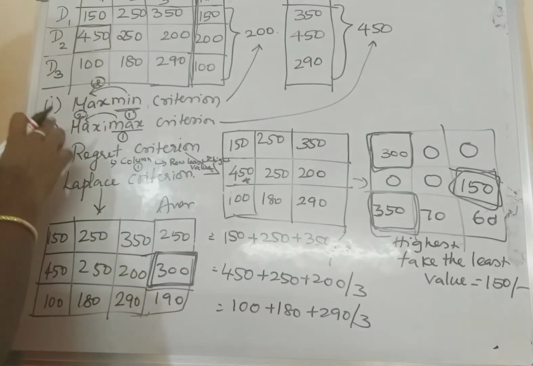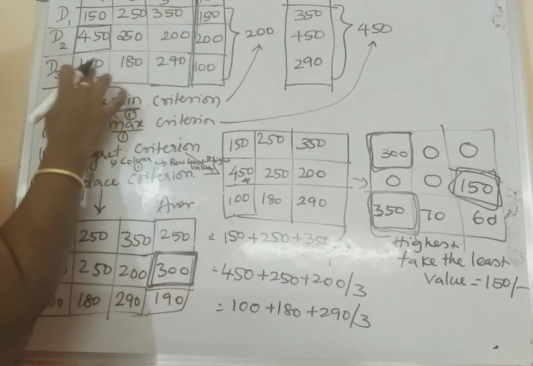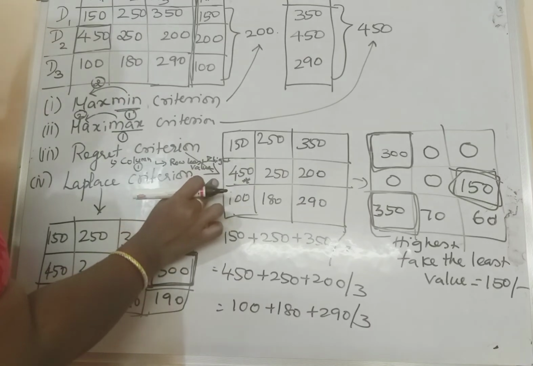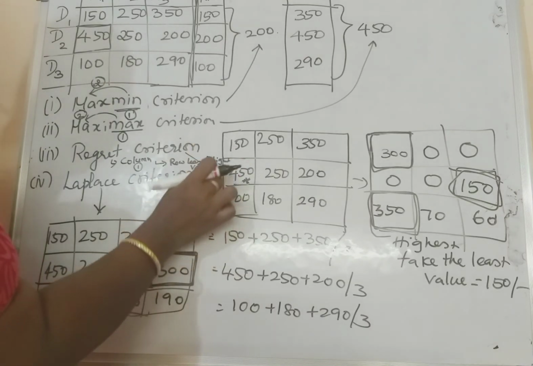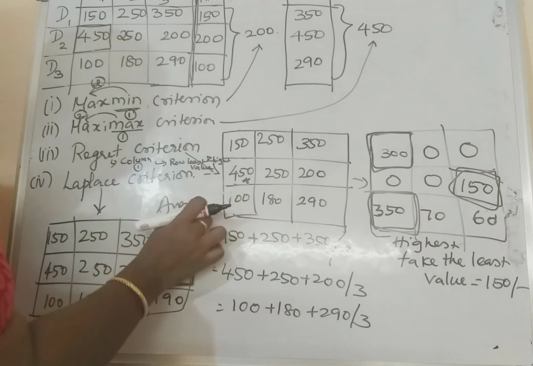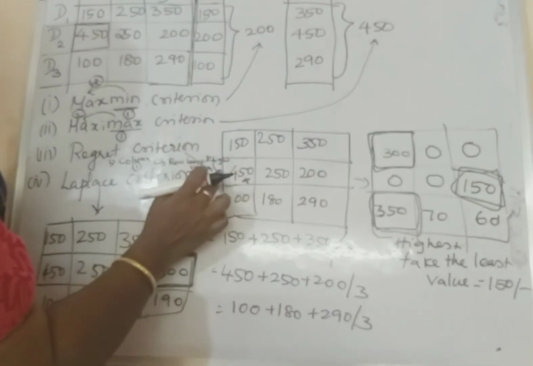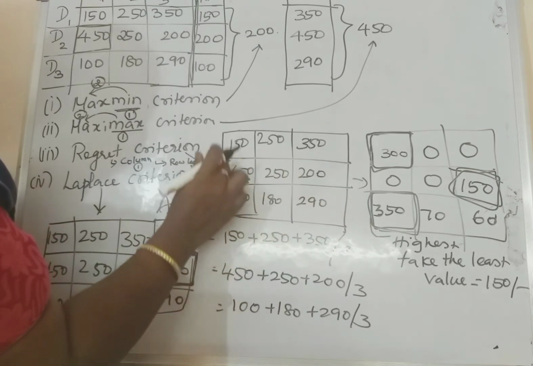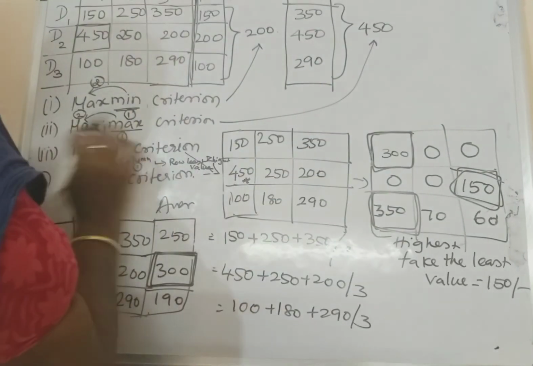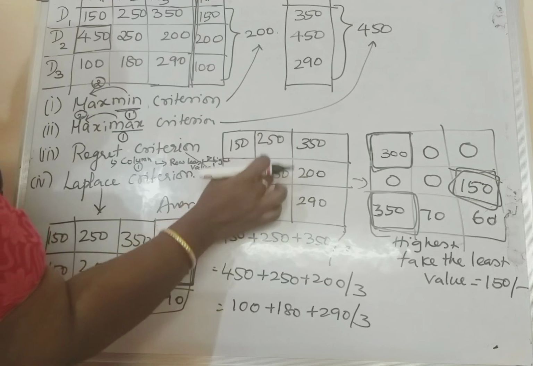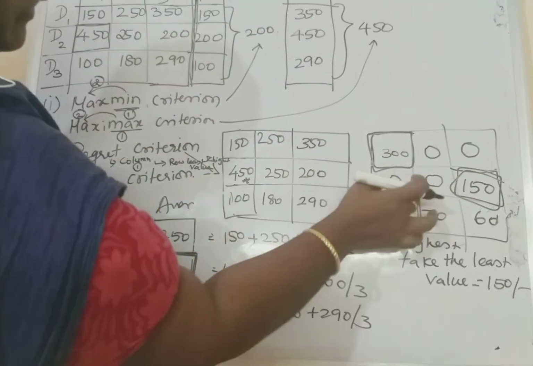The next one, regret criterion, in the sense, take the maximum value of a column and subtract each cell in that particular column from it. So 450 minus 150, 450 minus 450, 450 minus 100. And the second column, 250 is the maximum, so 250 minus 250.